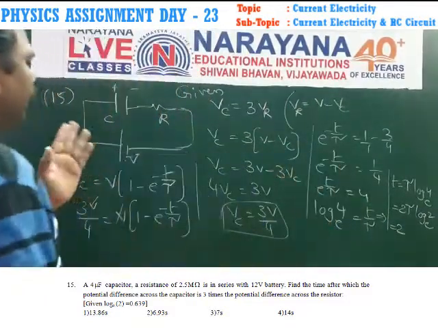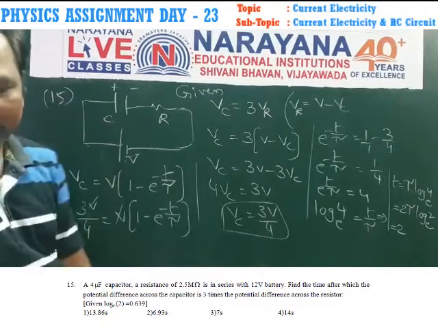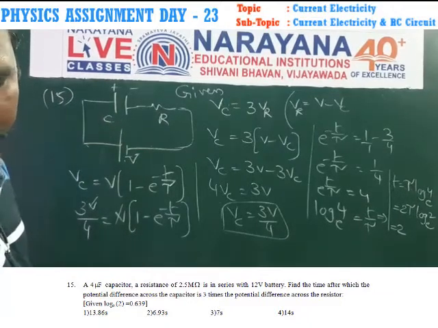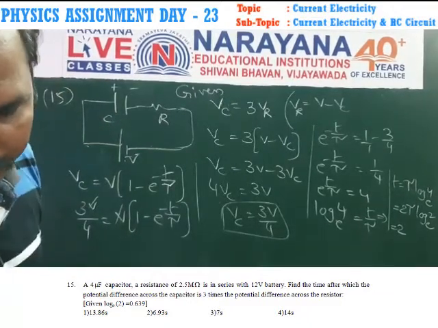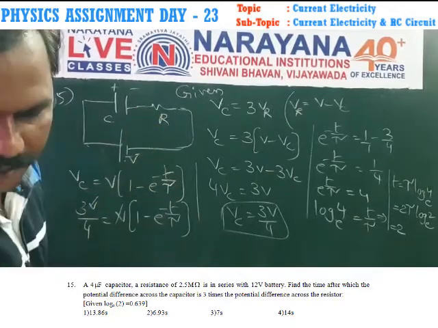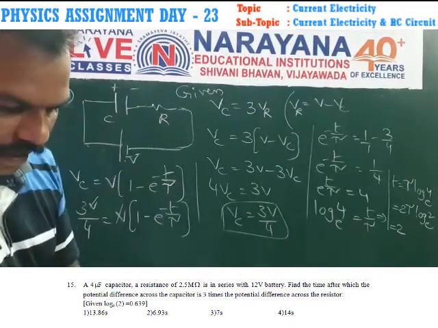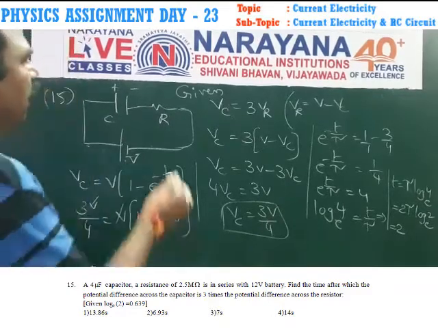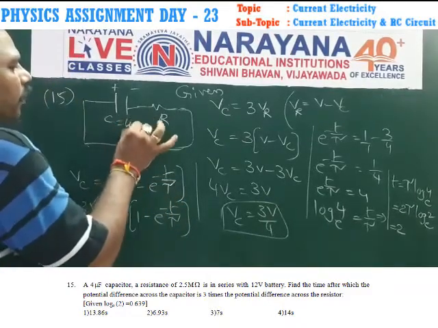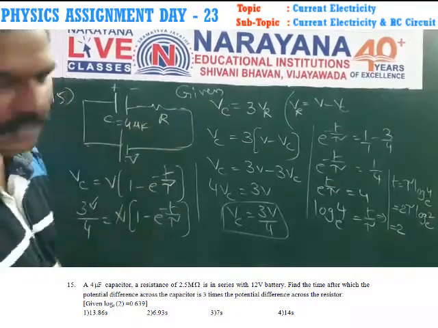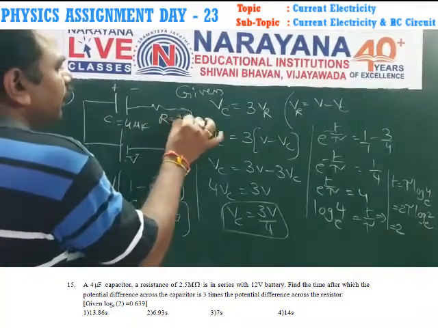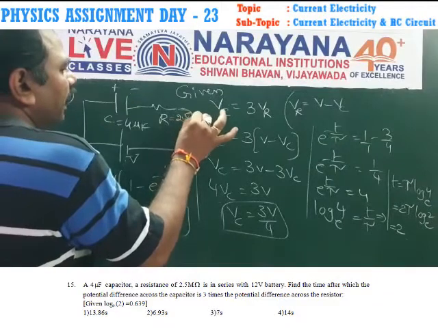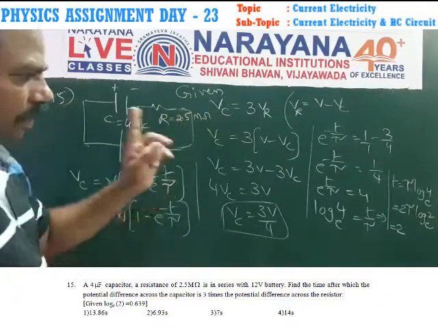Here the capacitance is given as 4 microfarad, and the resistance is given as 2.5 megaohms. So substitute here.